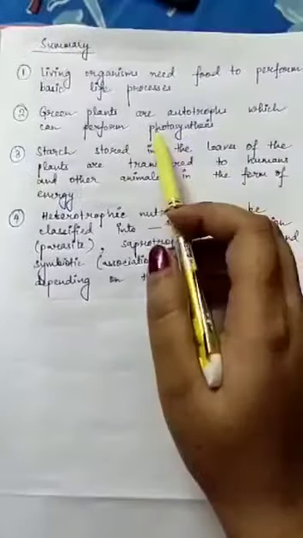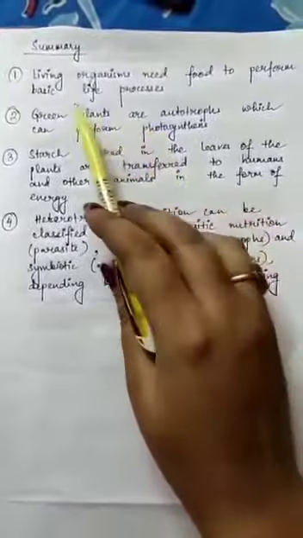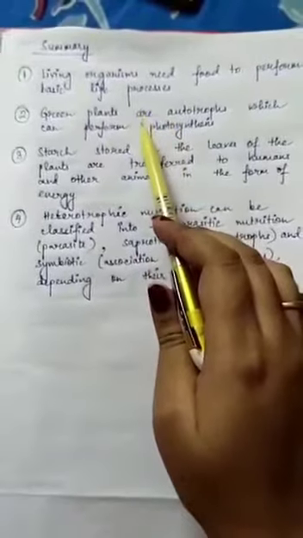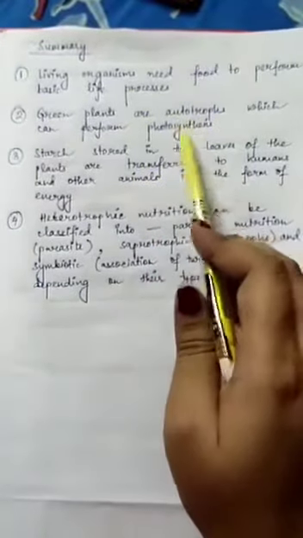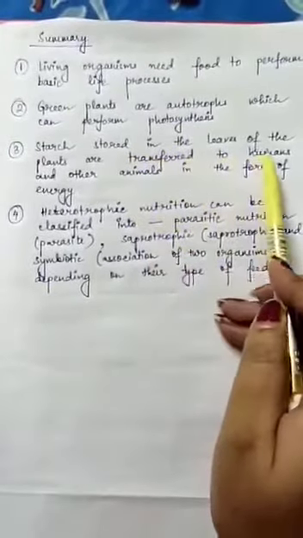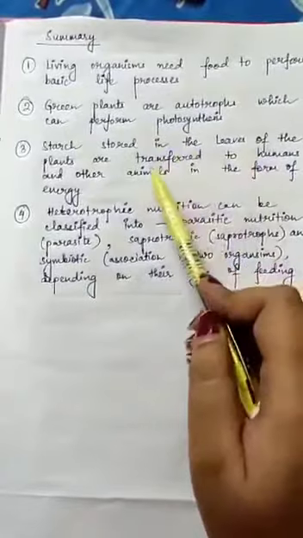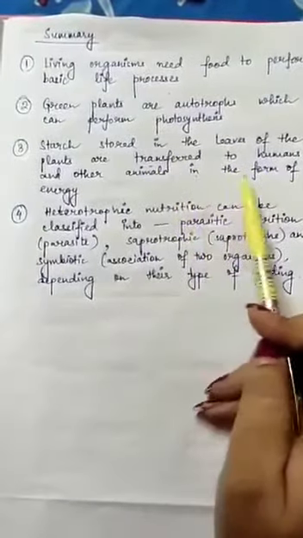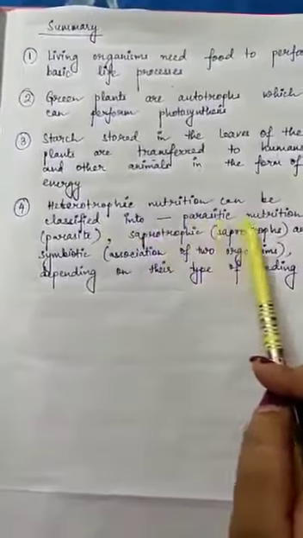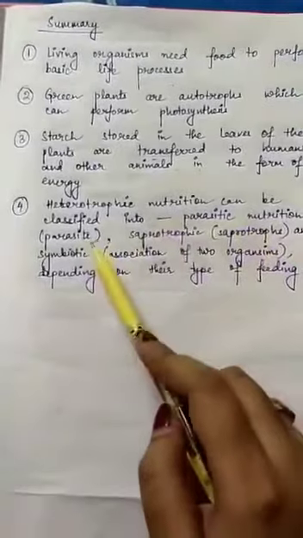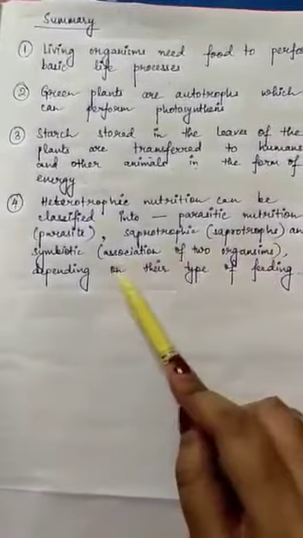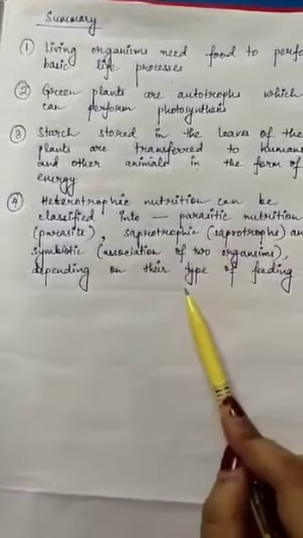In this lesson, what we have learned, what we can summarize: firstly, living organisms need food to perform the basic life processes. Secondly, green plants are autotrophs which can perform photosynthesis. Thirdly, the starch which is stored in the leaves of the plants during photosynthesis is then transferred to humans and other animals in the form of energy. And fourthly, heterotrophic nutrition can be classified into parasitic nutrition, parasites; saprotrophic nutrition, saprotrophs; and symbiotic nutrition, association of two organisms, depending on their type of feeding.